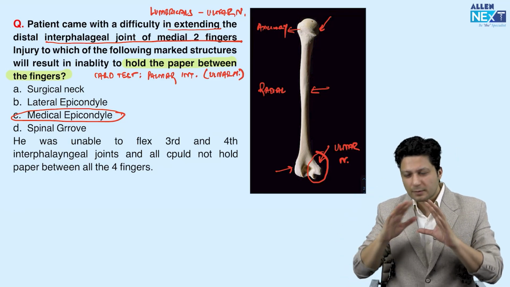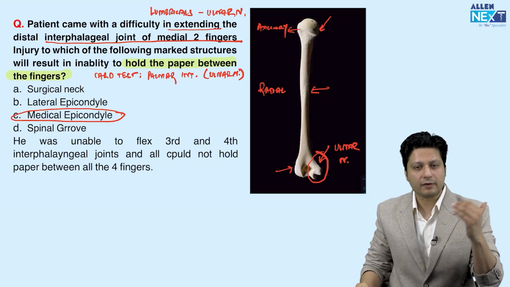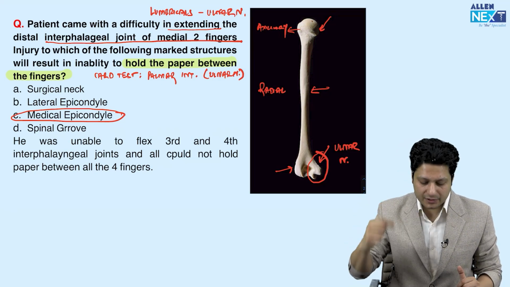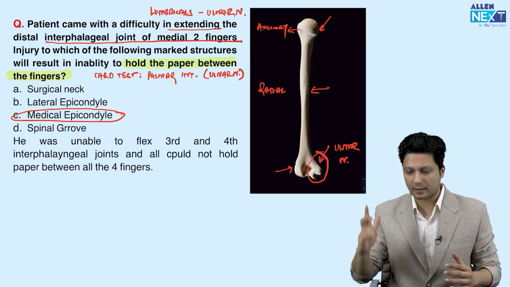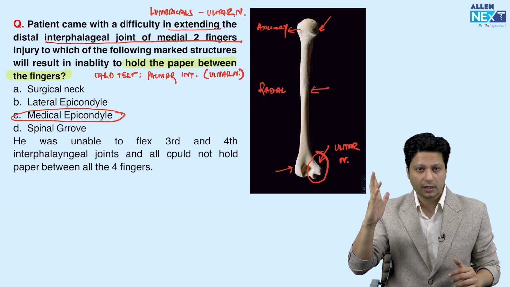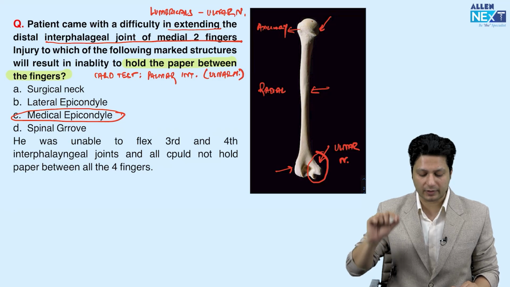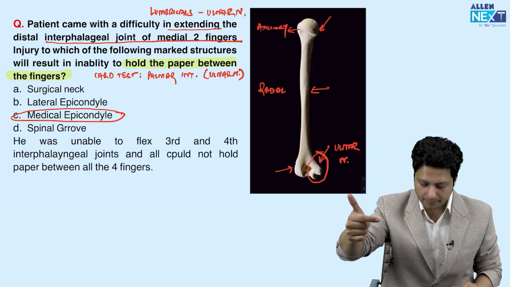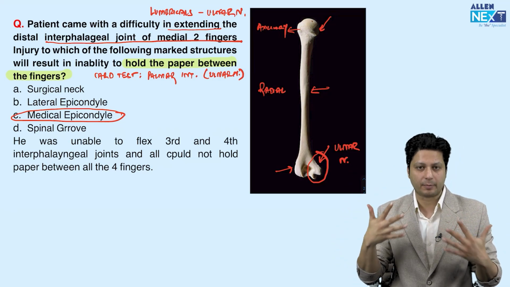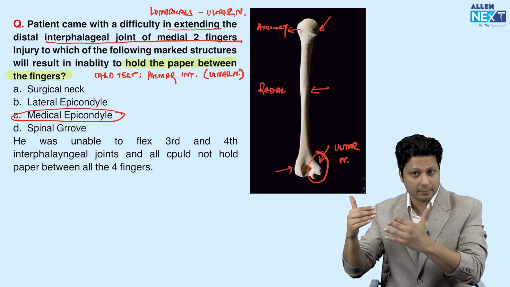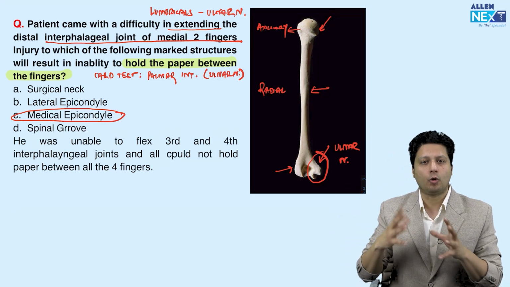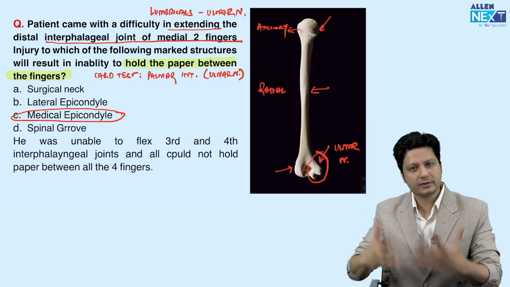The first question, simplest of the forms: the patient came with difficulty in extending the distal interphalangeal joint of the medial two fingers. That means the interphalangeal joint extension is lost, and injury to which of the following marked structures will result in inability to hold the paper in between the fingers? So basically, what the examiner is asking about is the card test.